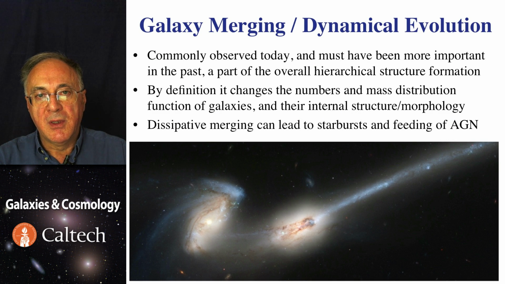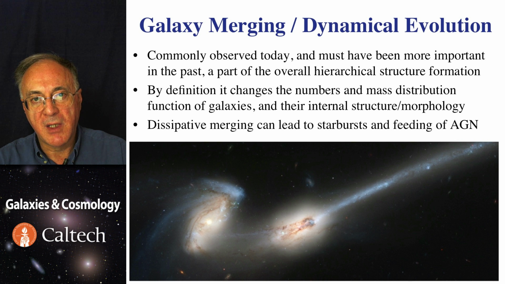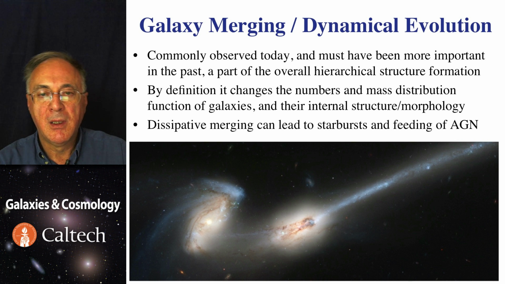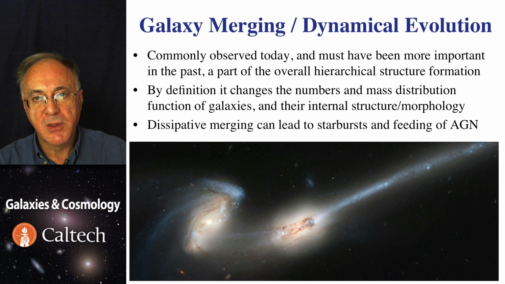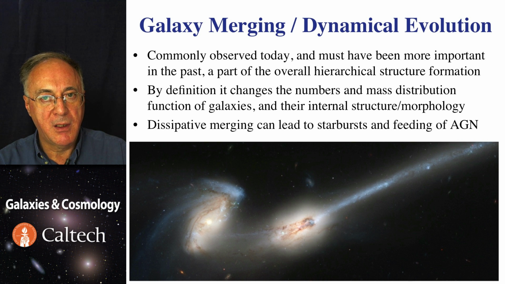Let's refresh our memory of the dynamical evolution, galaxy merging. We've discussed this earlier and seen how hierarchical assembly of galaxies is a process that keeps going on from the earliest days of the universe, and we see it even today in major mergers of galaxies. This obviously rearranges the mass, but thanks to the dissipation and inflow of gas to the centers, it can also trigger bursts of star formation, as well as feeding of active nuclei. Thus, stellar population evolution of galaxies and their dynamical evolution can be very deeply interconnected.